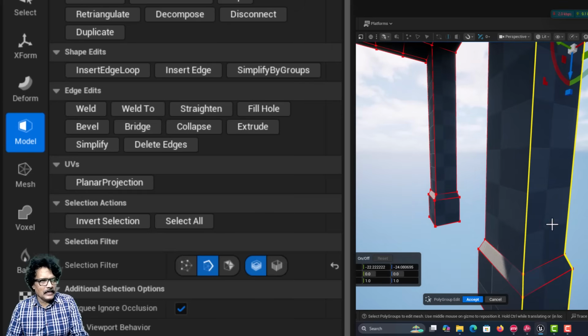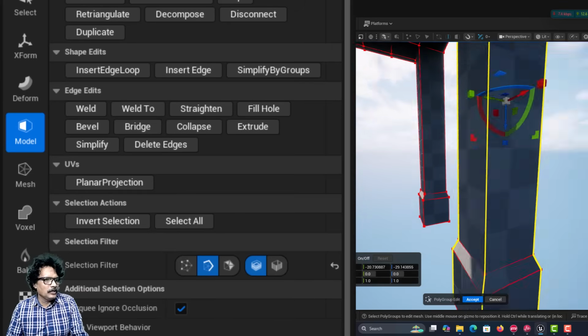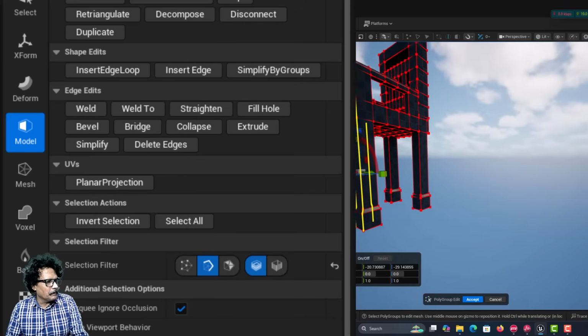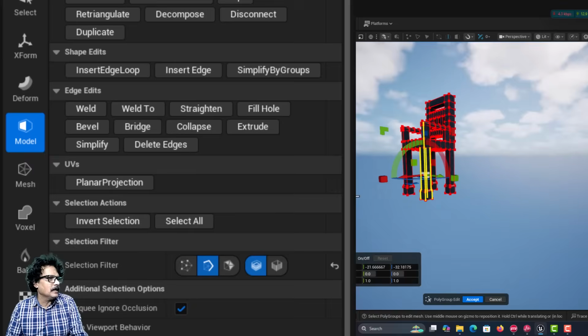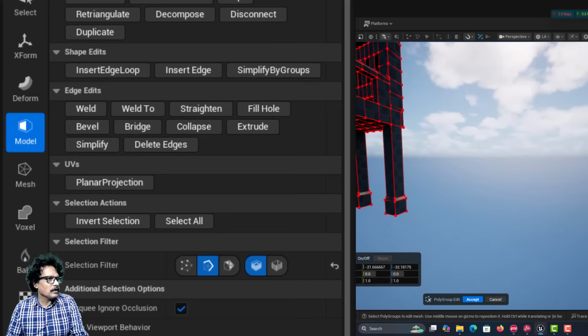With shift I select this one, with shift I select this one, I will alt and left mouse to come to the back side. I will also shift click this. So, I have selected all the 4 legs here.